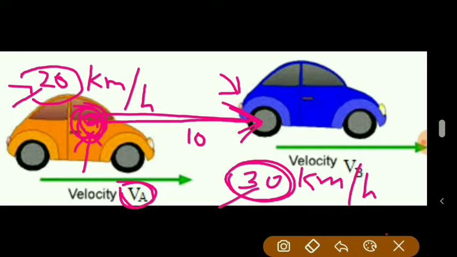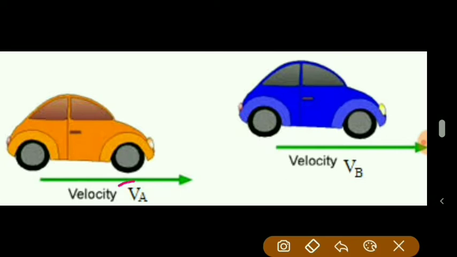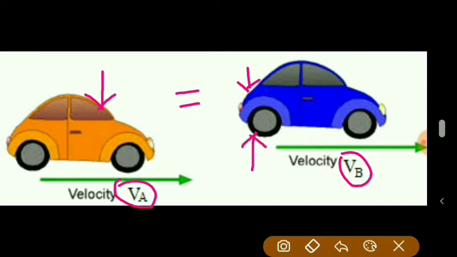Now students, suppose if I say both these velocities, velocity of car A and velocity of car B, are the same, equal velocity. If the person sitting in car A is observing car B, then what is the velocity of this car with respect to the person sitting in car A?